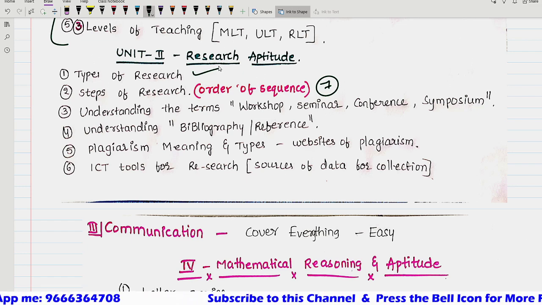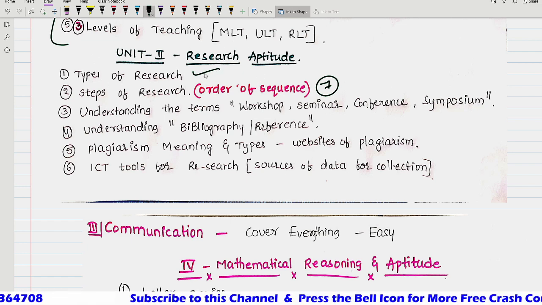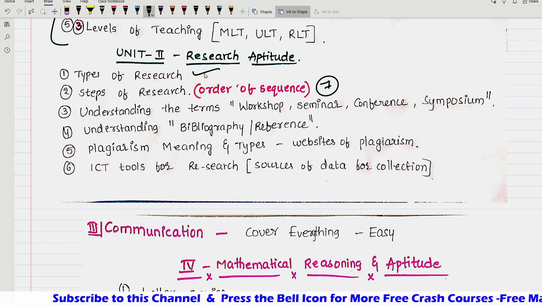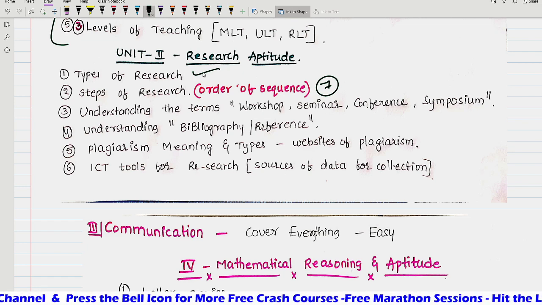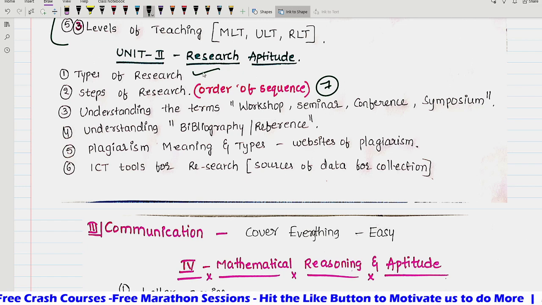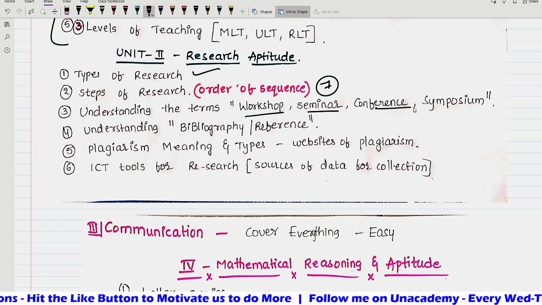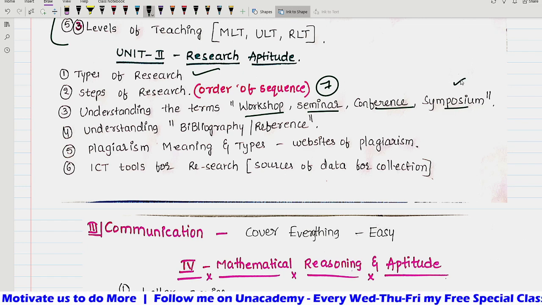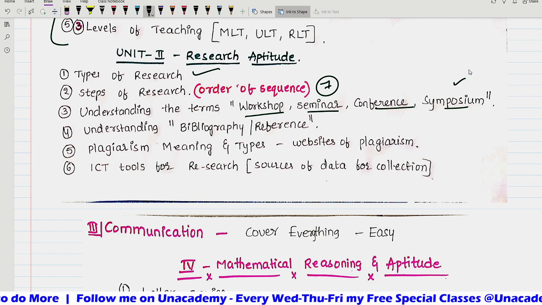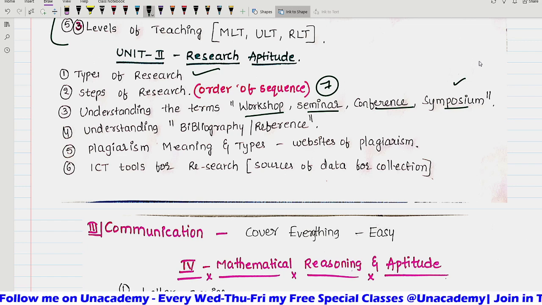And types of research: so many new types of research are coming day by day in the examination also. What we can do, which is out of our control, is that the new type of research we can find only in the exam. So we have to understand the known types of research thoroughly, so that the unknown types we can easily answer. And understanding the terms workshop, seminar, conference, symposium. Based on this, 1 question was there in every attempt, on these 4 terms of gatherings.